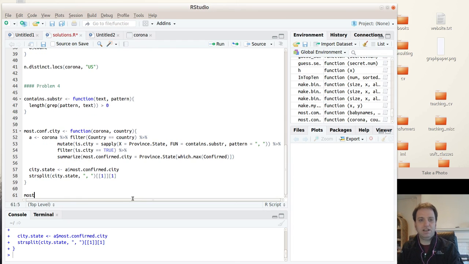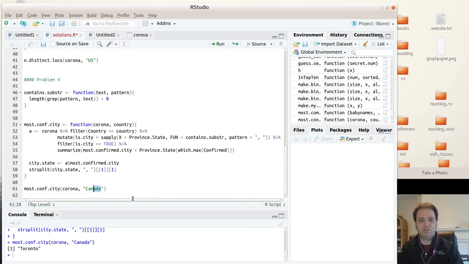So we can now try it. So most confirmed city, say Corona, and we'll say Canada, and we'll get Toronto. If we say US, we'll get Chicago. Okay, so that is that.